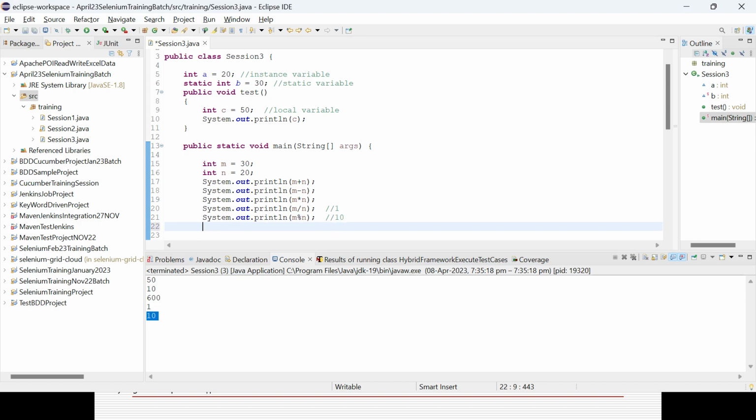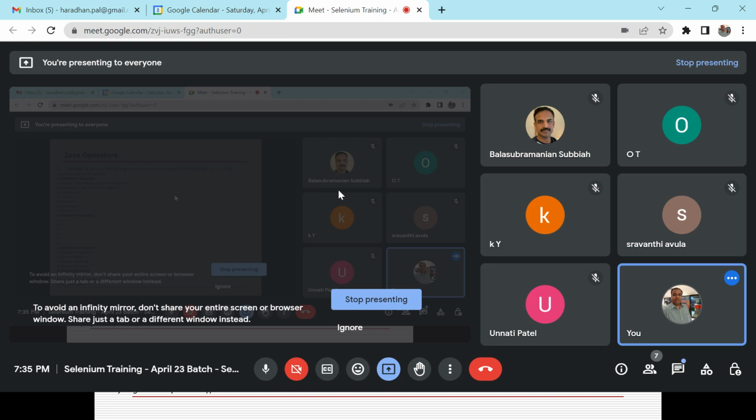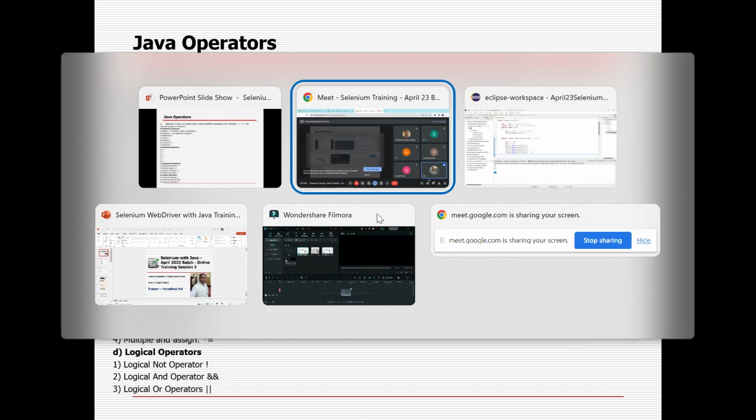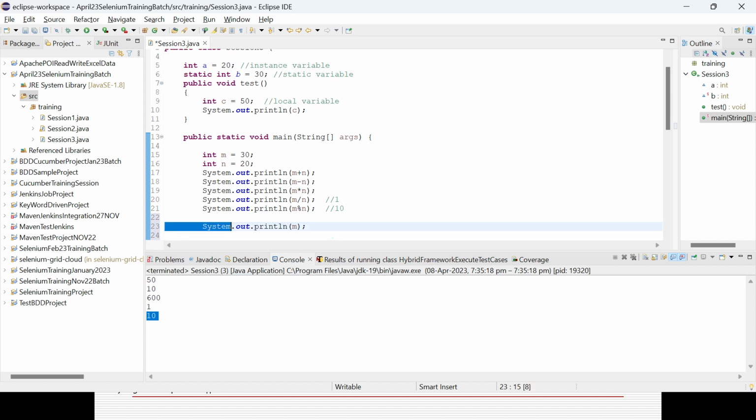Then there are two operators available called increment and decrement operators. First I will go with the increment operator. Say in case I simply want to print the value of m here. It will give me the value 30 the first time.